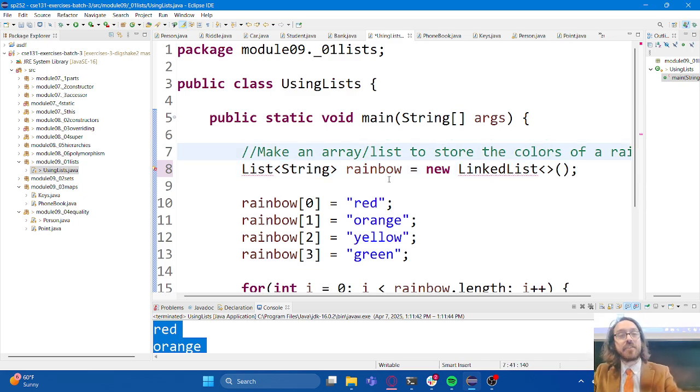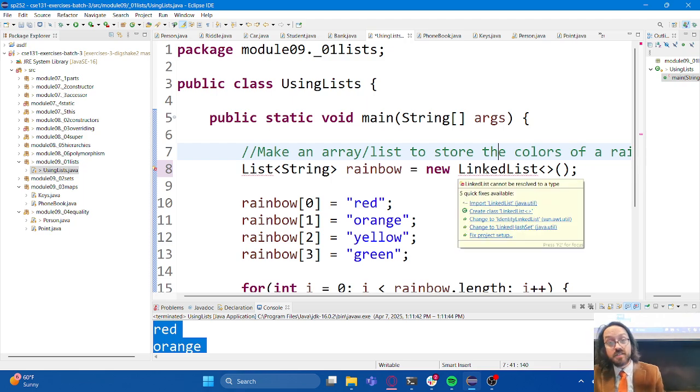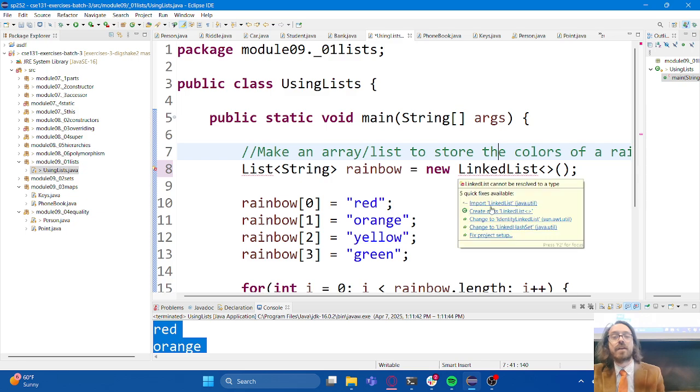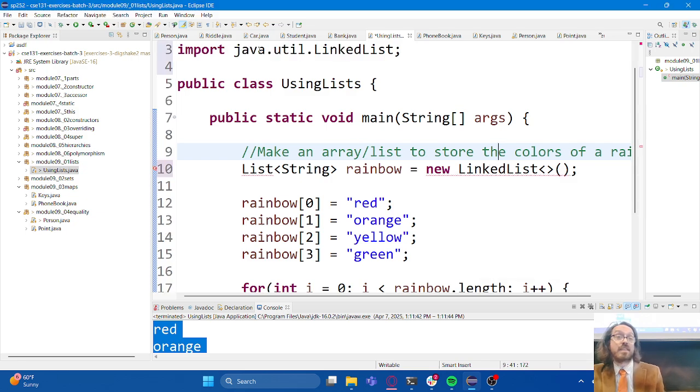Now the reason why it is angry at me is because even though these things do exist and are part of the standard Java library, I have to import them if I want to use them. Eclipse can help you out with this. You can look up how to type out the import statements. I haven't typed an import statement in years. Instead, I usually just hover over the thing that it complains about, and right up at the top it says import linked list. That is actually what I want to do. And when I click on that, it types the import statement for me.